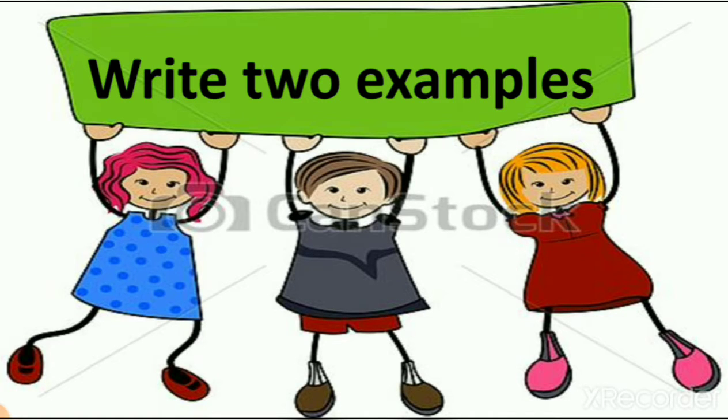Then our next question is write 2 examples. So in this what do we do? We write 2 names for each, right? So we have to write 2 examples for each. Number 1, fruits. So we have to write here 2 fruits. First, let's revise the names of fruits: mango, apple, banana, pineapple, watermelon, jackfruit, dragon fruit, kiwi, coconut. These all are fruits.